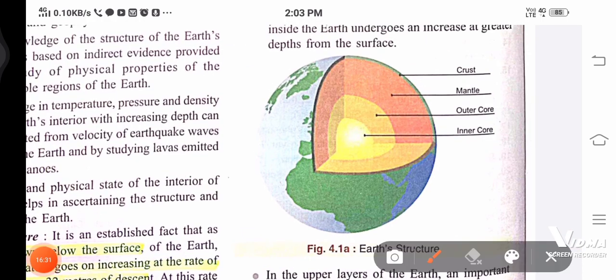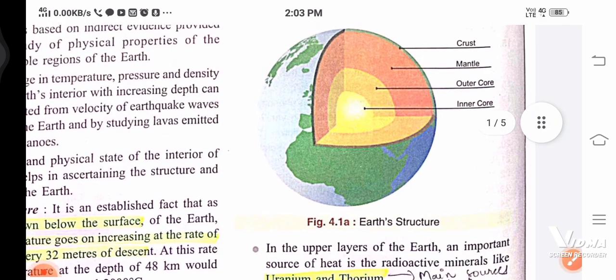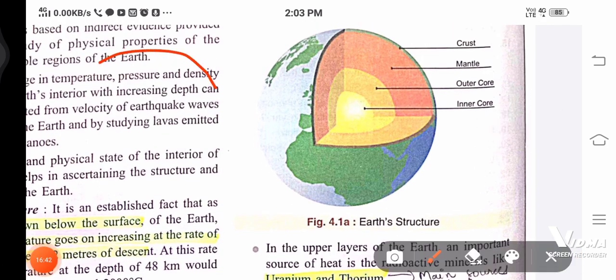First I think I should tell you the structure. This is the structure of the earth. Like we have the earth here. You can make this, actually I will be sending the notes also. I will find some way by which I would be able to provide you the notes. So if you want you can practice this in your rough notebook.